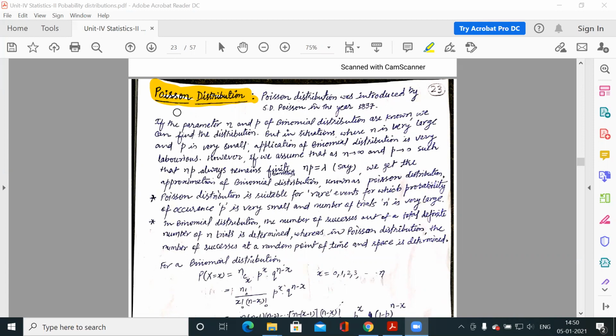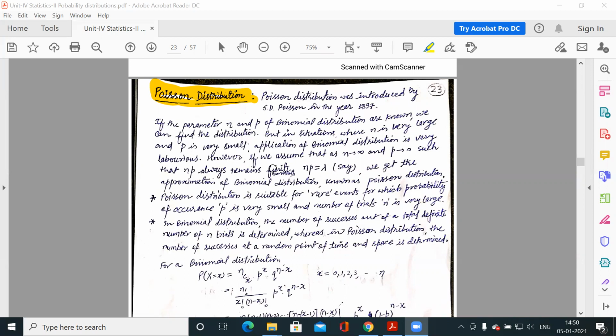In the last lecture, we discussed binomial distribution, which was a discrete distribution. We have one more discrete distribution, which is Poisson distribution. There are a lot of discrete distributions, but in your syllabus, two are mentioned: first binomial, second Poisson. Poisson distribution is also a discrete distribution, which we can say is a limiting form of binomial distribution.